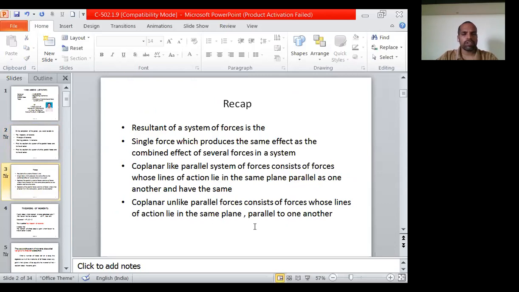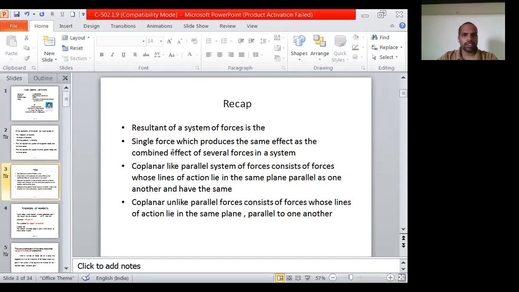Let us recap the prerequisites we need to learn these topics. First, what is the moment of force and how to calculate it, meaning the measurement of the moment of force. Next is the resultant of a system of forces, and how to find it.